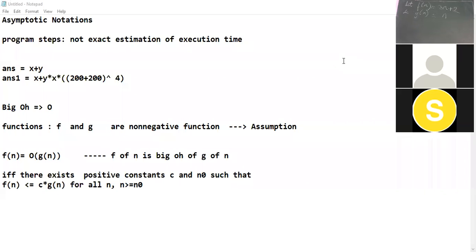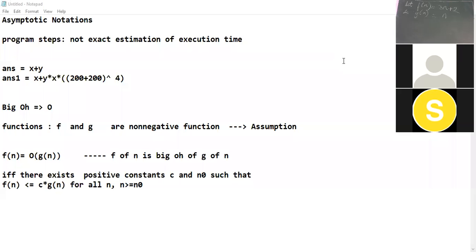Yes, these are non-negative functions. Afan is asking what will be their result. They are non-negative functions, so they must evaluate in such a way that the result is always non-negative. So we need to find values of n as well as values of c, as discussed, in such a way that their result is non-negative. Clear, Afan? So we have to make these functions non-negative for some value of n.